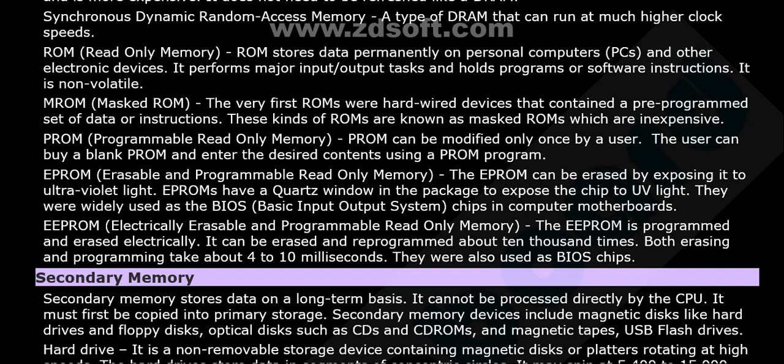What about EEPROM? Electrically erasable programmable read-only memory. It is programmed and erased electrically. It can be erased and reprogrammed about 10,000 times. Both erasing and programming take about 4 to 10 milliseconds. They were also used as BIOS chips.